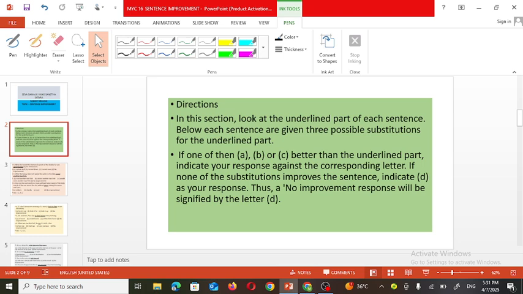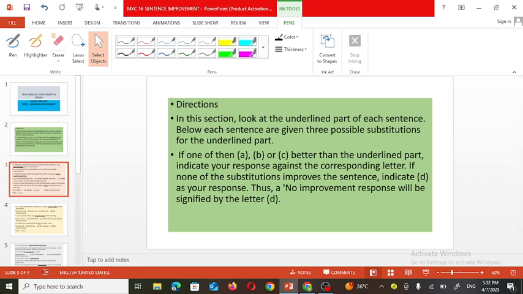If any one of A, B, C is better than the underlined part, indicate your response against that corresponding letter. But if you find that these options are not suitable for the underlined part, then indicate option D, that is no improvement. So this question is like finding the error; it is sentence improvement.